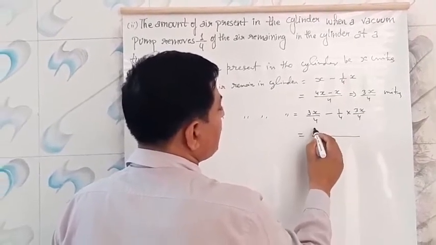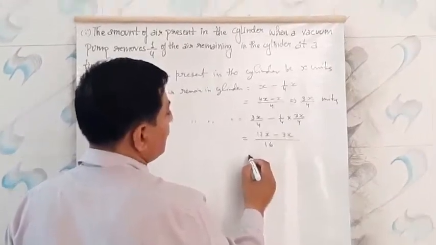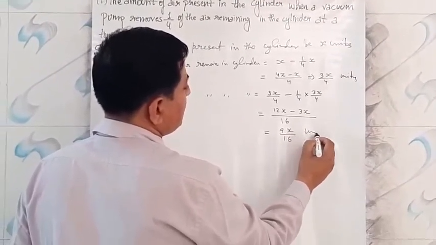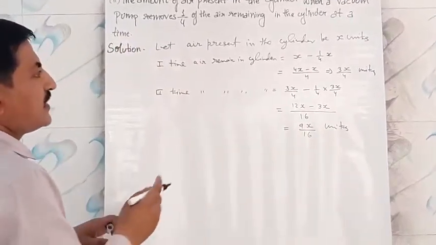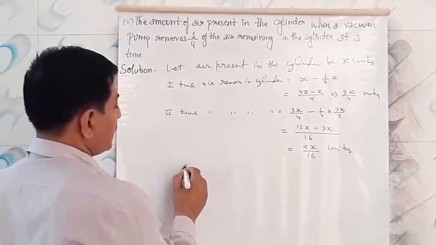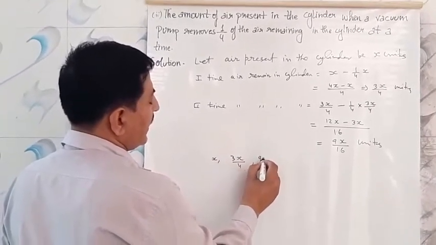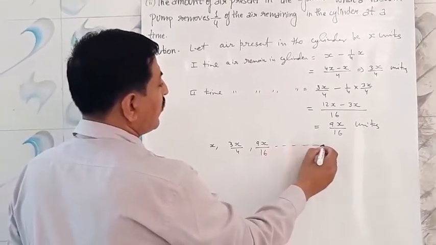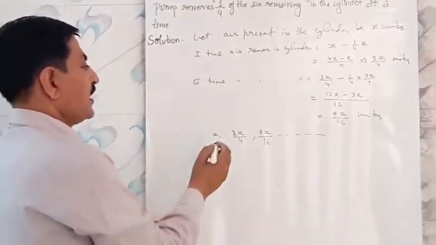There will be 4 times 3 is 12X minus 3X, that will be 9X upon 16 units. You'll see the series will be formed like this: X, then 3X upon 4, then 9X upon 16, and this way it will go on. This series is formed by this example.